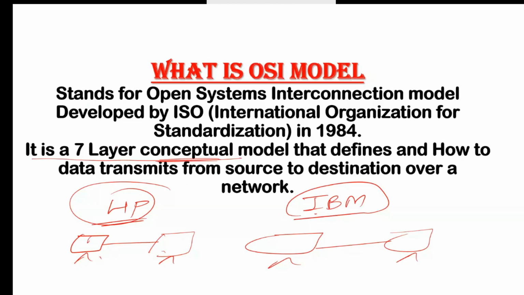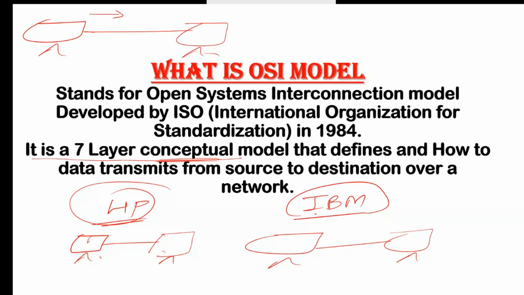Suppose you have two devices available in your network. You have this PC and you want to send some data from the first PC to the second PC. When you send the data from the first PC, we receive the data on another end on another PC. But in the backend, how does this data travel? That is the OSI model.